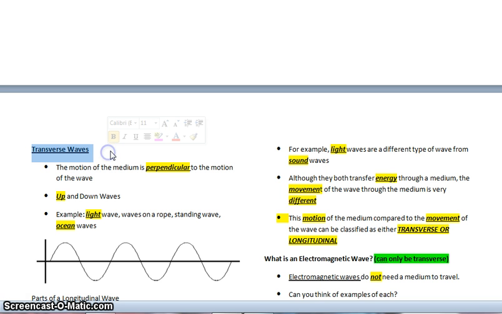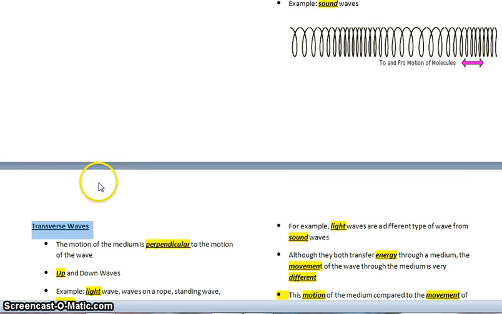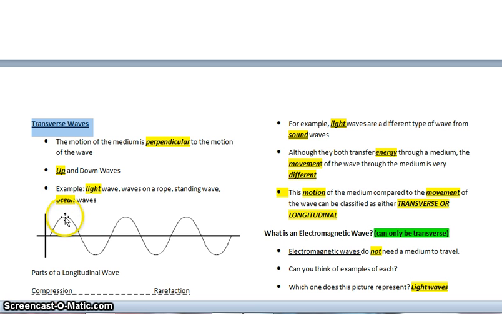Transverse waves right here, the motion of the medium is perpendicular to the motion of the wave. Up here in longitudinal wave, that motion is parallel. So the motion of the medium is parallel to the motion of the wave for longitudinal or compression waves. For transverse wave, the motion of the medium is perpendicular to the motion of the wave. And that means that you will have an up-down kind of motion when you have a transverse wave, creating crests, which are the high points on a wave, or troughs, which are the lowest points on the wave, and it's discussed later on in this booklet.